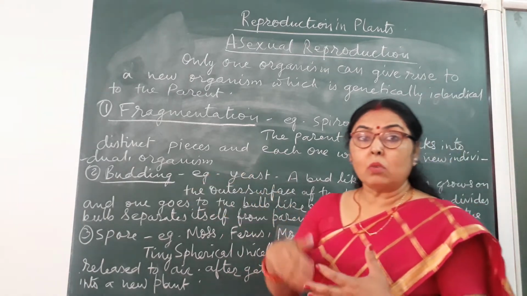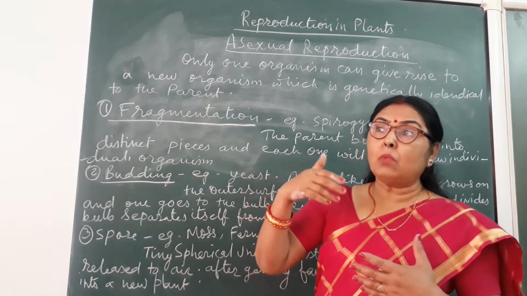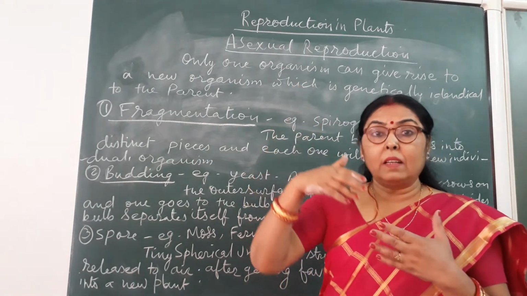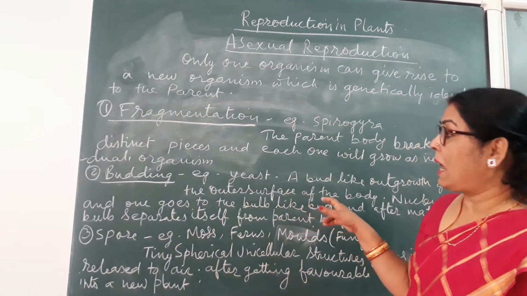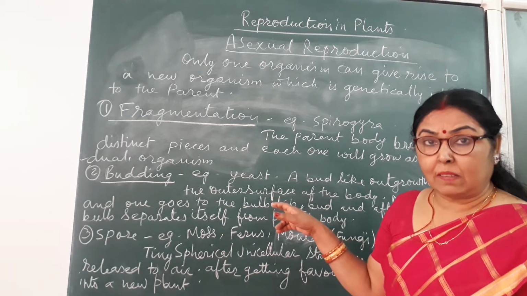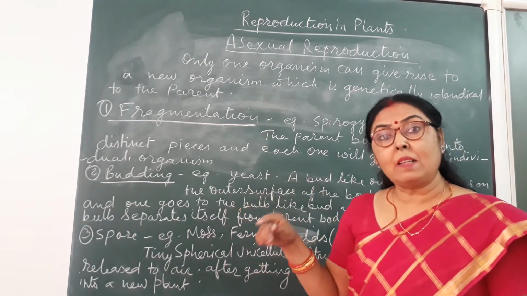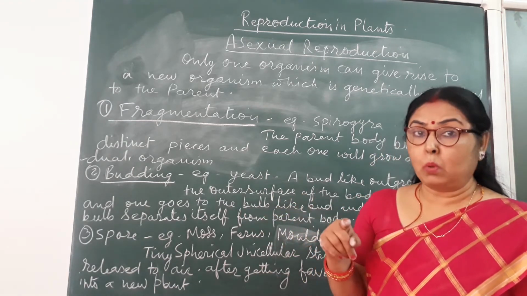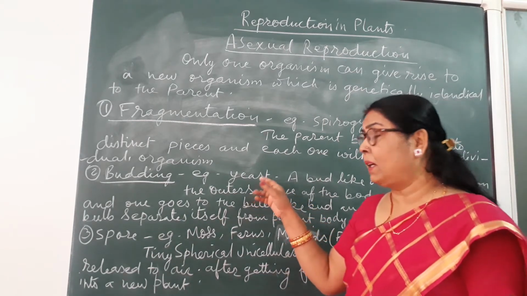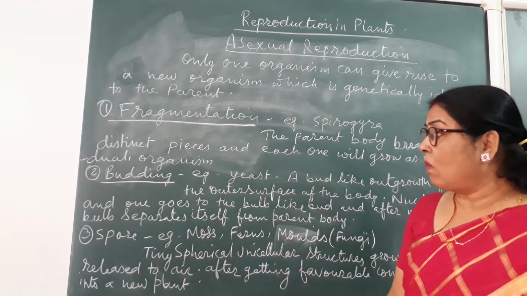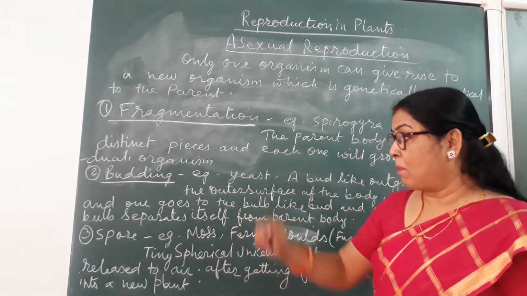The budding also may take place in chains, means one after another. In this way many buds can grow from one another. So this is a unique type of method of asexual reproduction, and it takes place in plants and animals both. But you have to read about plants, so always remember yeast is the example of budding, means that reproduces by budding.